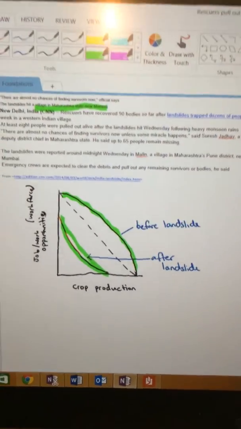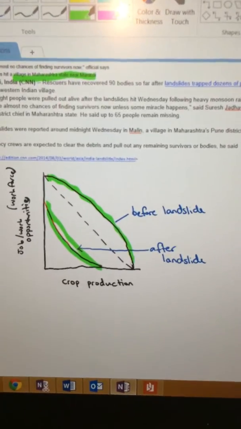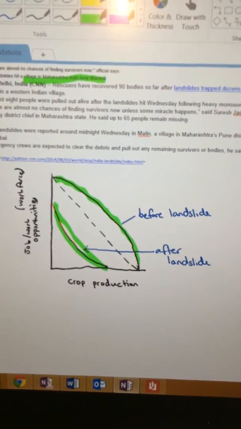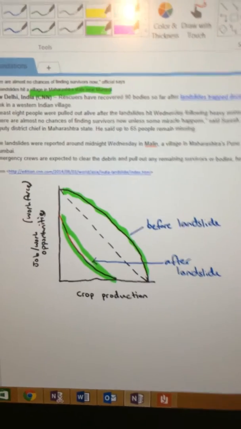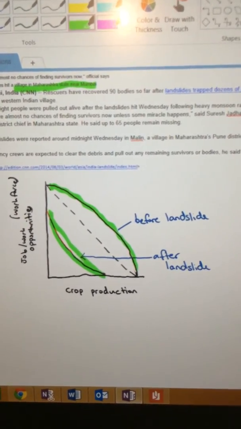And opportunity cost, because it's making one choice over another. So I guess after the landslide, they're choosing to start their work again, or they're choosing not to, and this either gives them a job or it doesn't, and it's either helping them in one way or not helping them in one way and taking away an opportunity that they could have had.